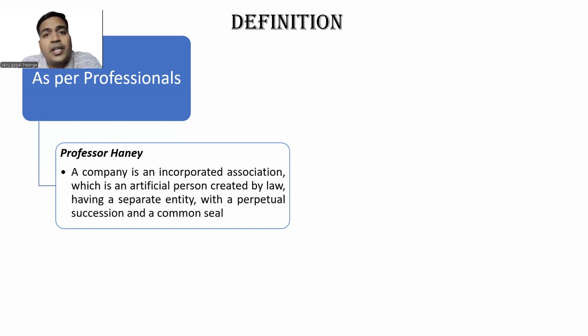Then separate entity. It is separate from its owners. It is separate from its owners with a perpetual succession. So as it is created by law, this artificial person can be destroyed or winded up by law itself, not by any other person.